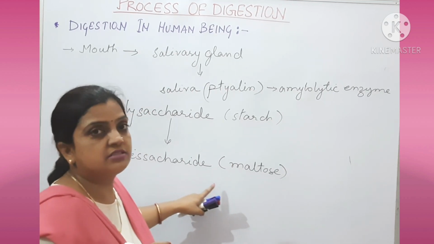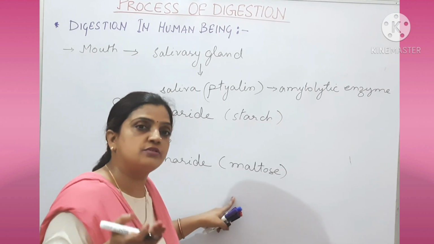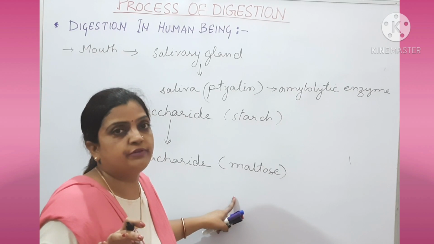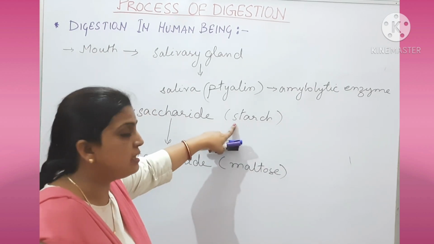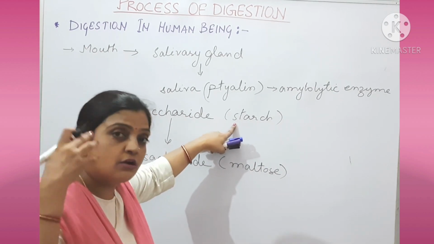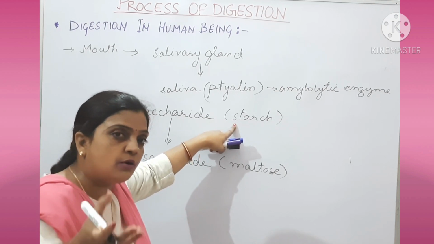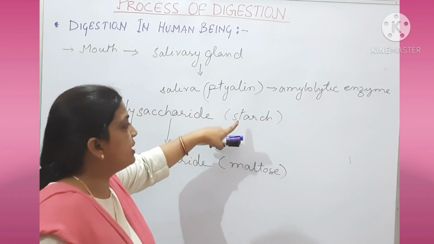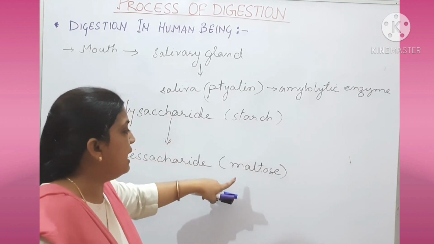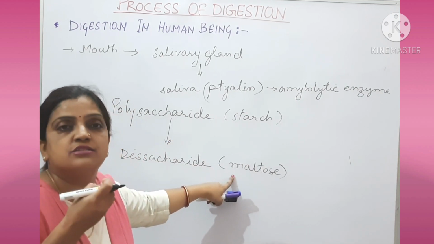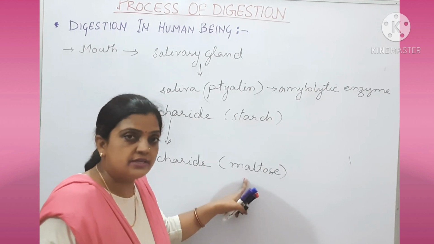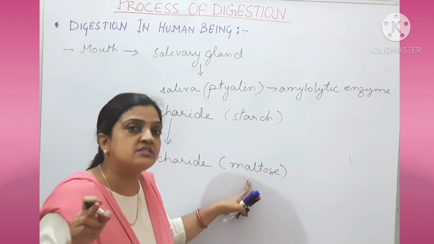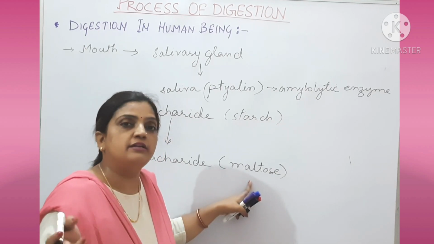What is digestion? We are studying digestion, and digestion is a process in which complex food material is broken down into simple food material. So here starch is a complex carbohydrate and it is broken down into simple food, that is glucose. So here starch is a complex food and maltose is the simpler food in the case of the mouth. But this maltose is not converting into glucose within the mouth. It will be converted into glucose inside the stomach, which we will study a little later.